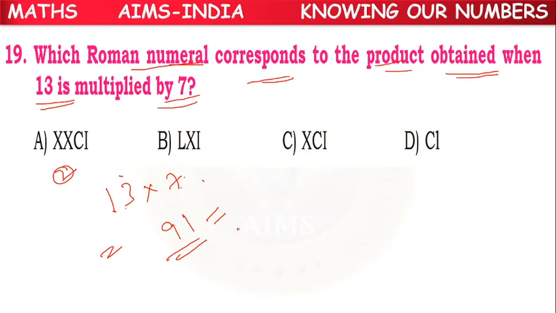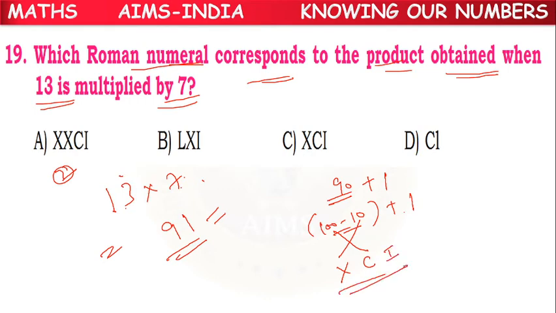normal numeral. But in terms of Roman numeral, we can write it as 90 plus 1. How to write 90? 100 minus 10 plus 1. Subtraction means 10 should be written here, X. 100 should be written here, C. XC. 1 stands for I. So XCI. C option is the right answer.